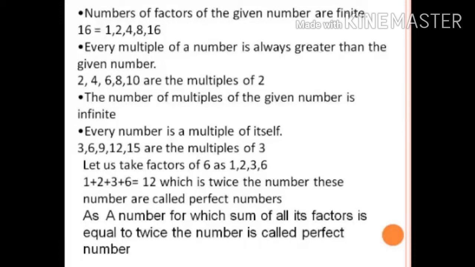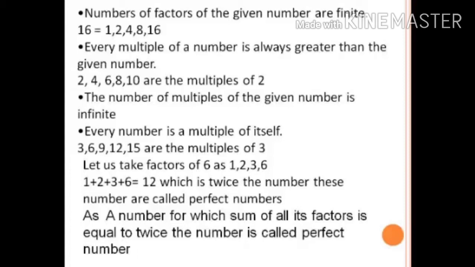Every multiple of a number is always greater than or equal to the given number. As the factors end up with the given number, multiples start from the given number. Here the multiples of 2 start from 2, but there is no end, it keeps on going. 2, 4, 6, 8, 10, 12, 14, 16, 18, 20, and so on. The number of multiples of the given number is infinite. As I previously told you, there is no end for them.